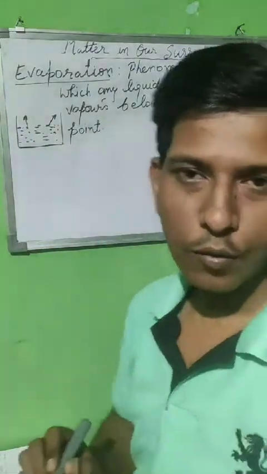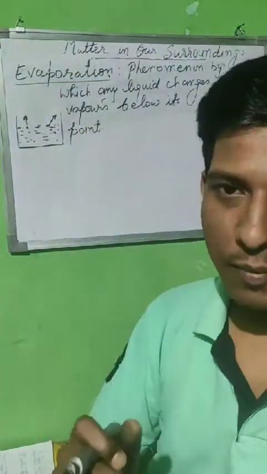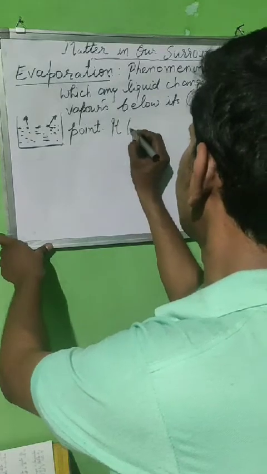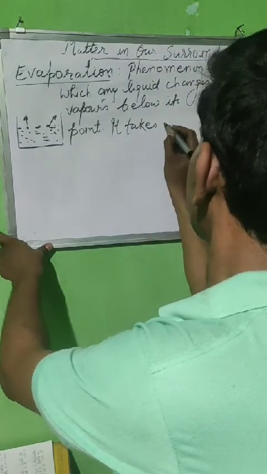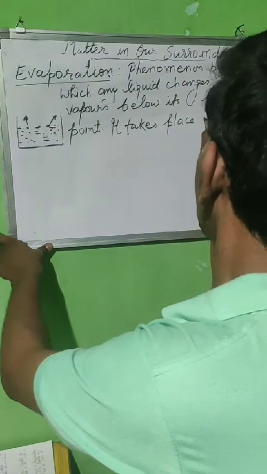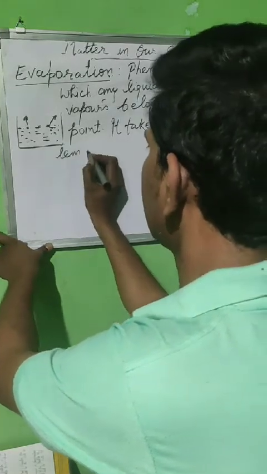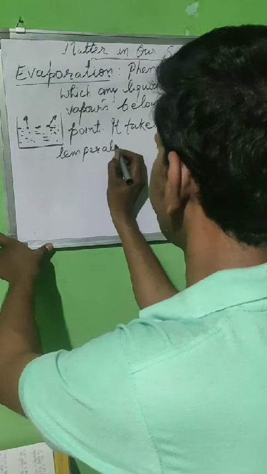Here one thing I want to mention, that evaporation takes place at all temperatures.